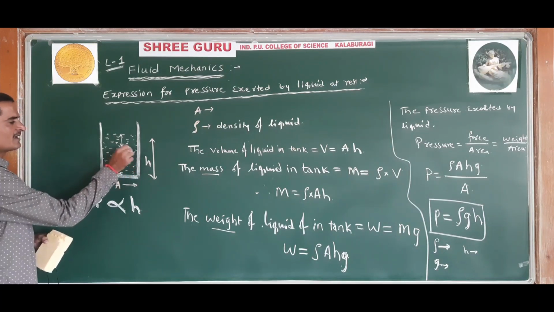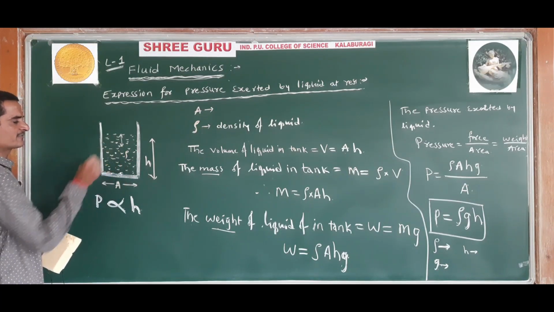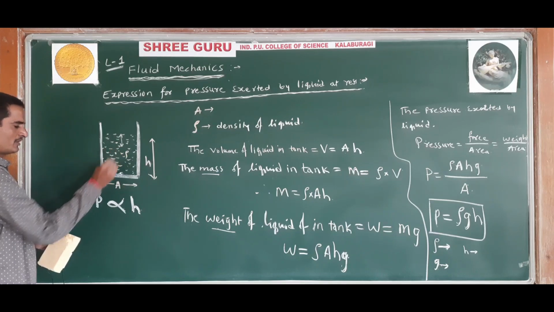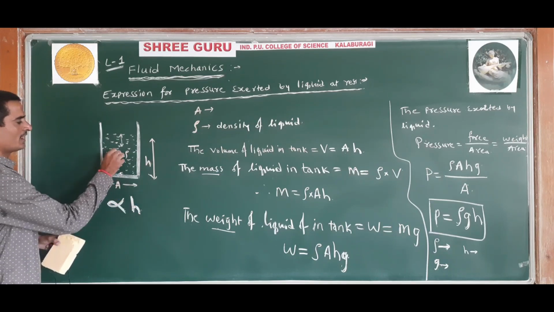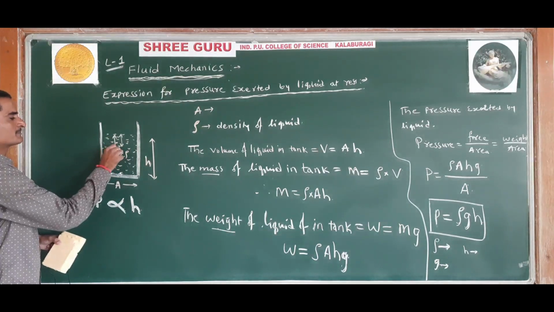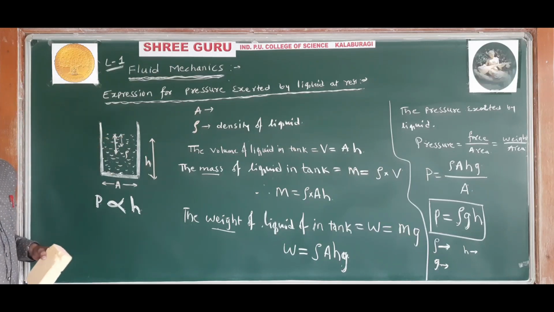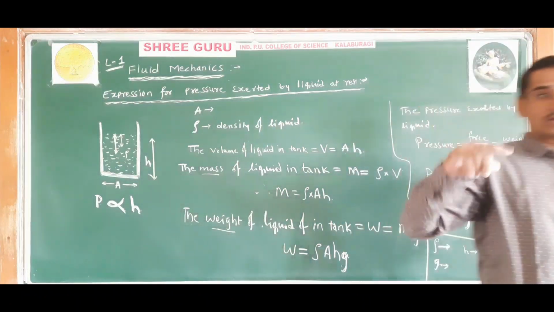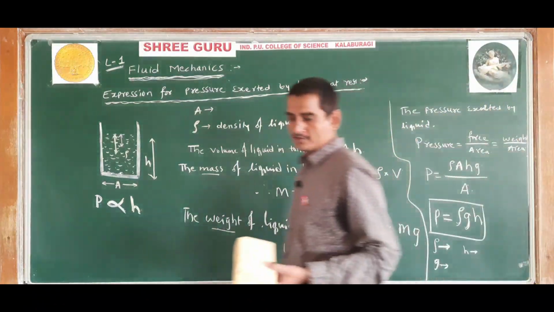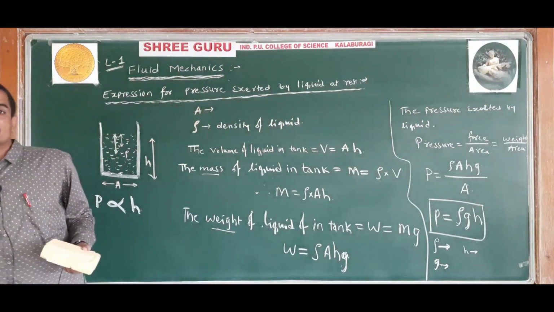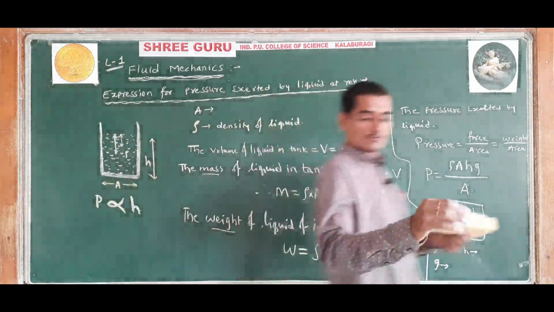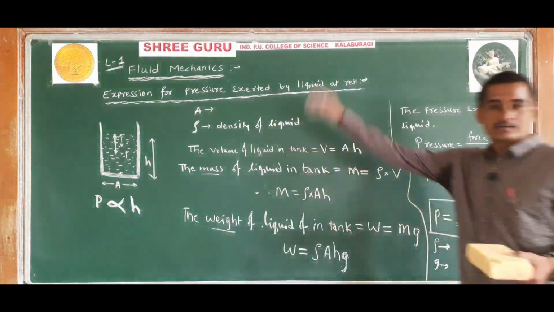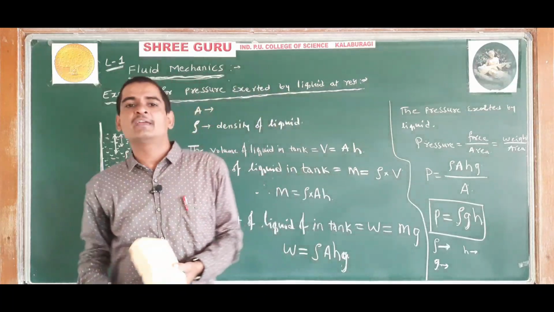Understood? If you take the pressure at any point, it is directly proportional to the height of the liquid above that point. That means as the height of the liquid is more, the pressure will be more and more. Understood?